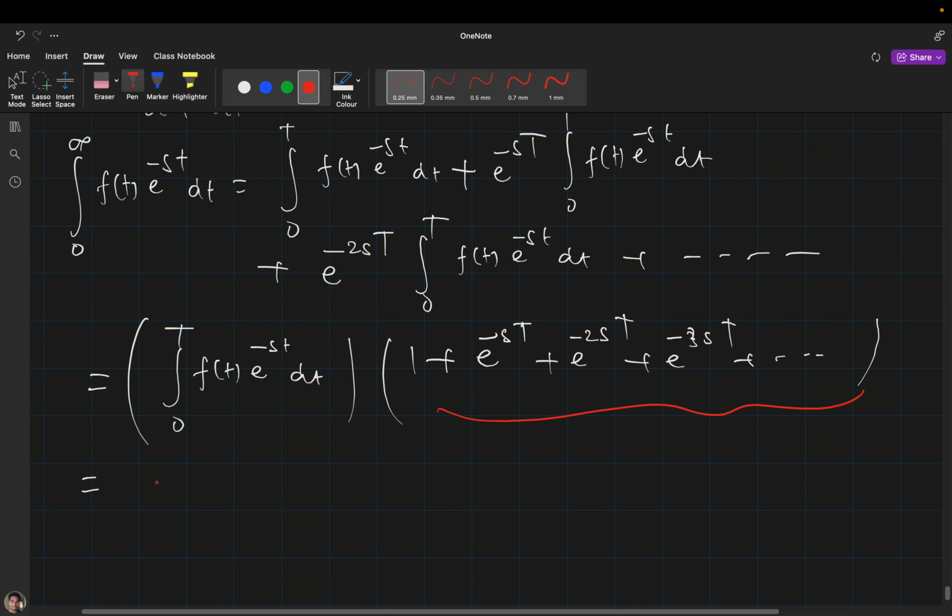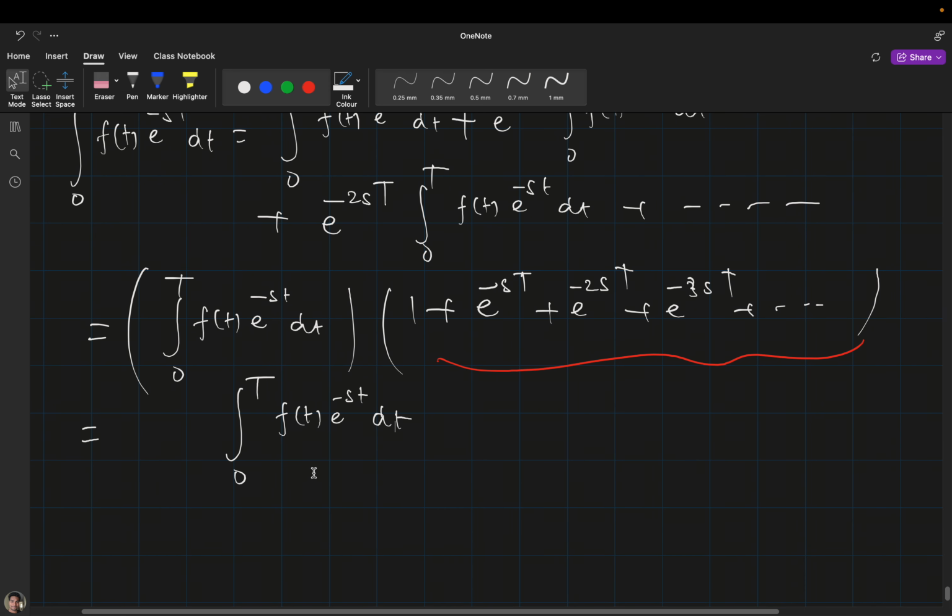Now can you tell me what is this? This is a series, no? What kind of series is this? Yeah, geometric progression, and it is an infinite geometric progression.